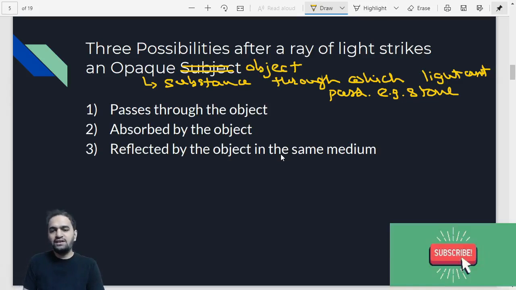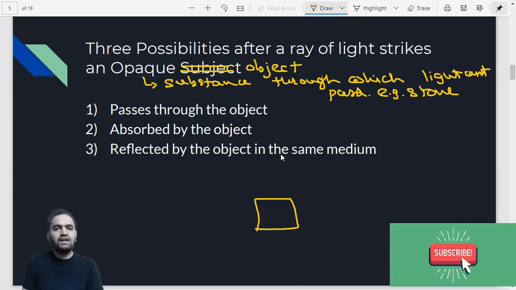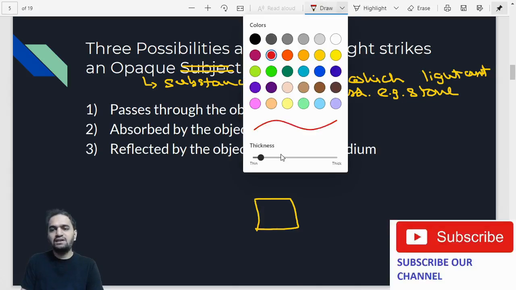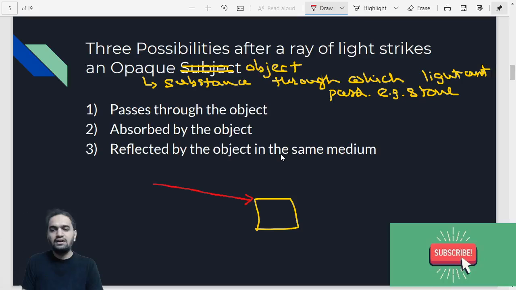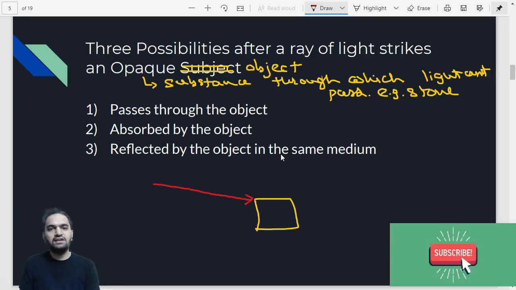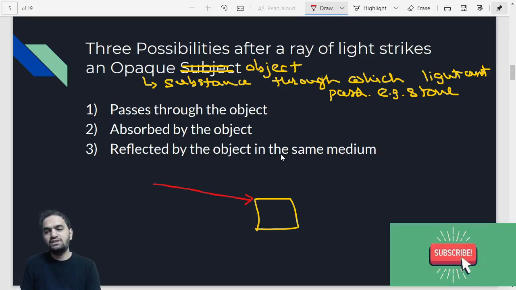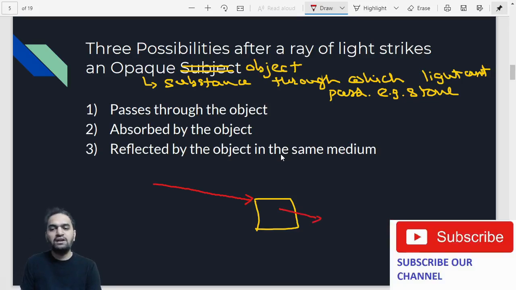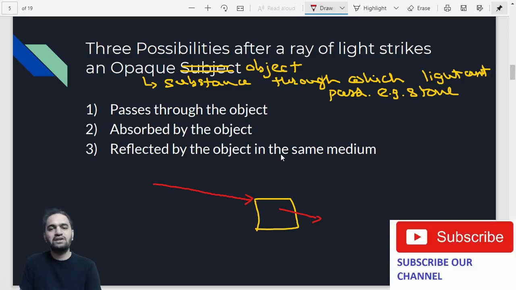So suppose let us say you take a book. Like this is your book. Now suppose some ray is incident on this, there is an incoming ray. Now there are three options of what the material can do. Our current material is a book, and the first option is that it can pass through the object. But in our case it is not possible because we have taken an opaque object. So the rays are definitely not going to pass through the object, but that is one of the scenarios.